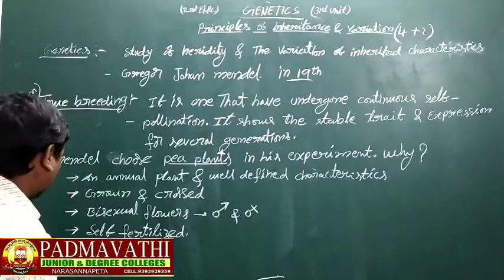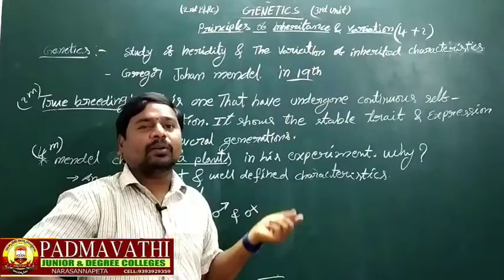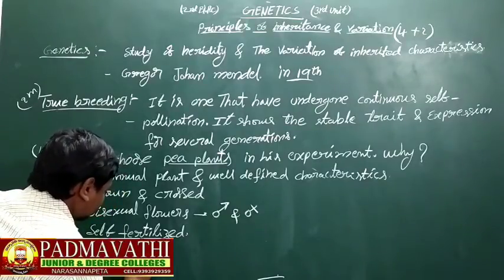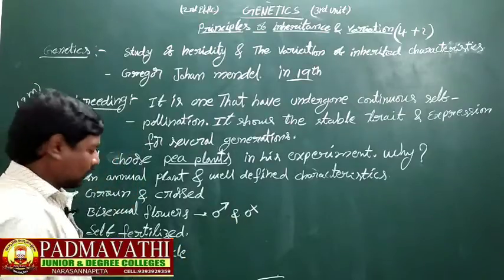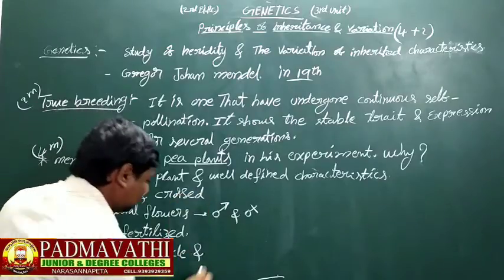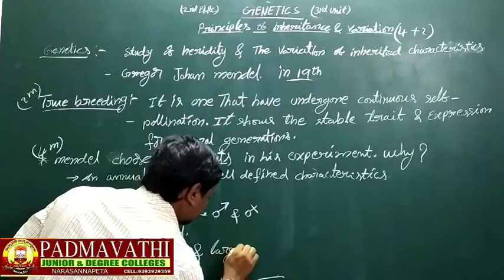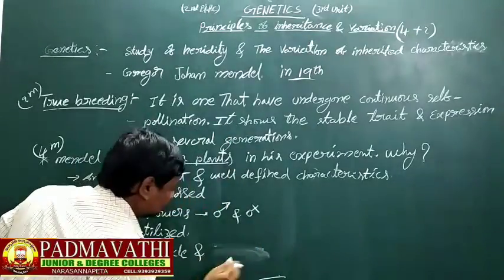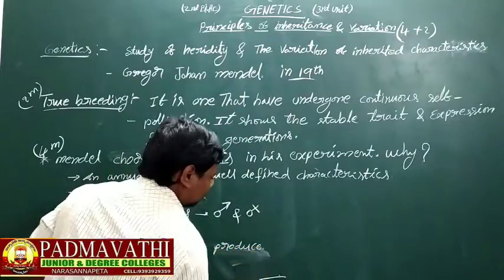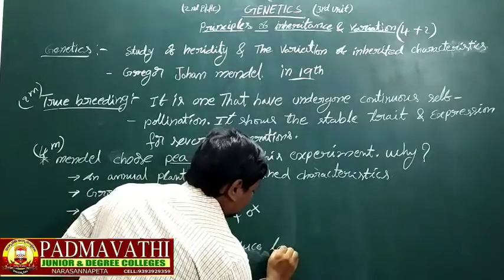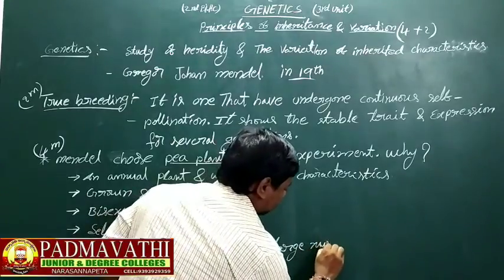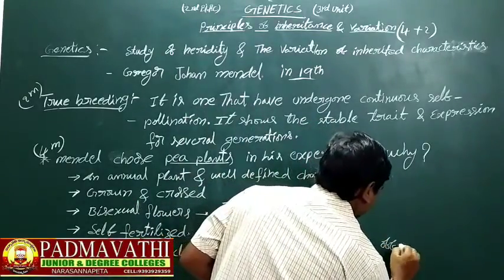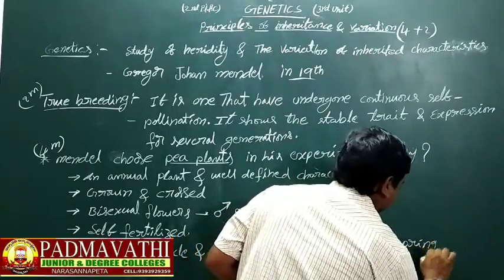Next, pea plants have a short life cycle and produce a large number of offspring.